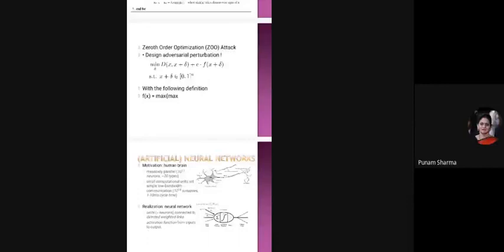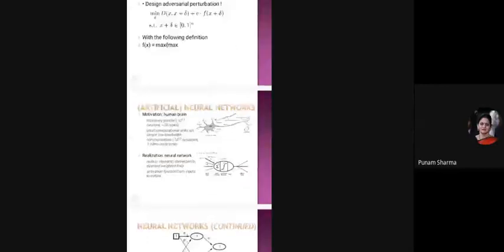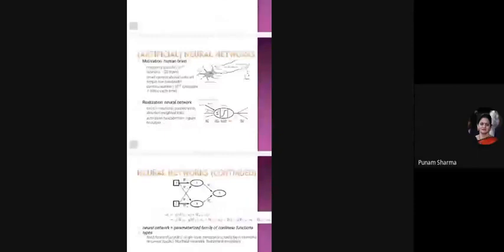Now, because all machines work on networks, which are like a brain, we are working on neural networks. You can see here a pictorial diagram of the neural network on which all machines or robotics work.